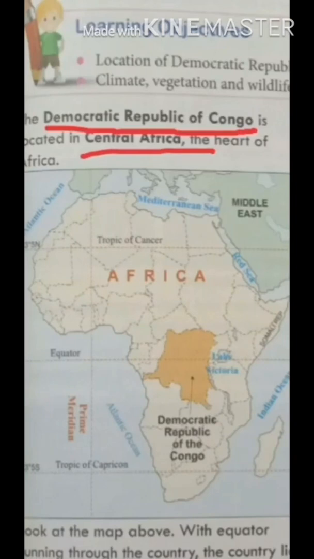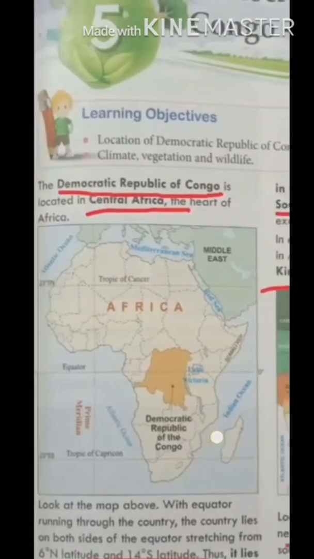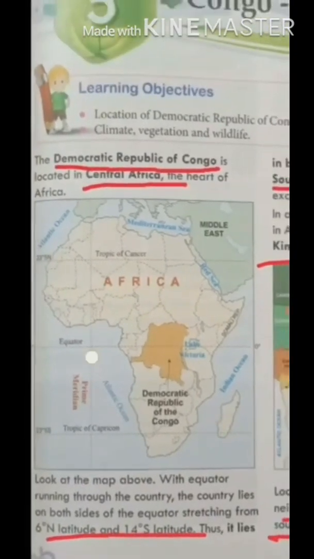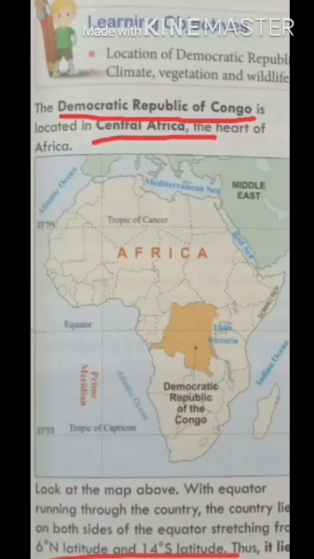This equator, the Tropic of Cancer and the Tropic of Capricorn, these parallel lines are going together, and you can see in the center the Democratic Republic of Congo. We can say it is the heart of Africa, with the equator running through the country and lying on both sides.